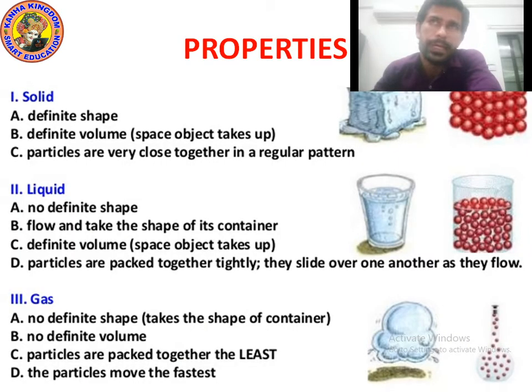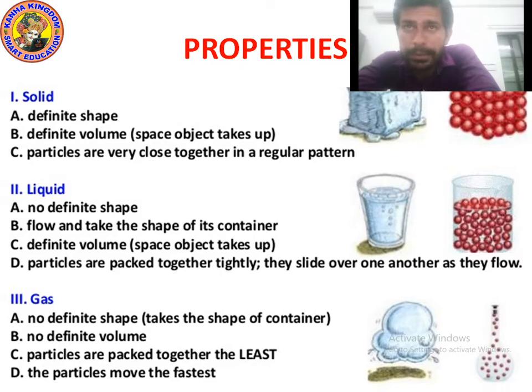So kids, as you can see, the properties of solid, liquid and gas. First of all, let's talk about solid. Point number 1, solid has a fixed shape. Solid has a definite shape. You cannot change its shape. If you cut a piece of stone, it will still remain stone. If you cut solid ice, it will still remain ice. So it has a definite shape. Shape cannot be changed.